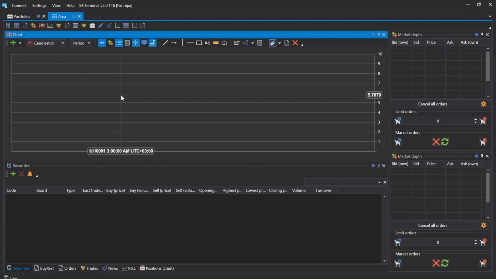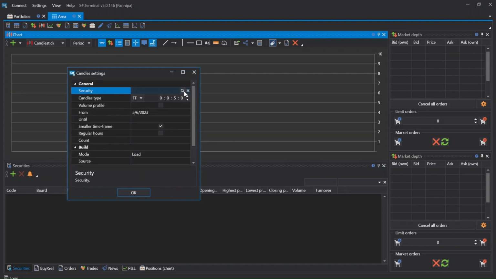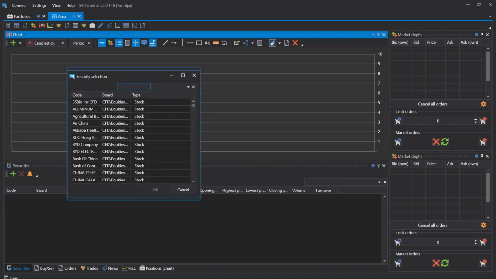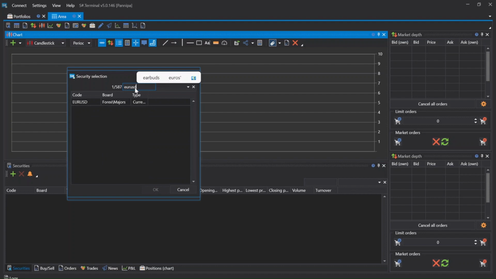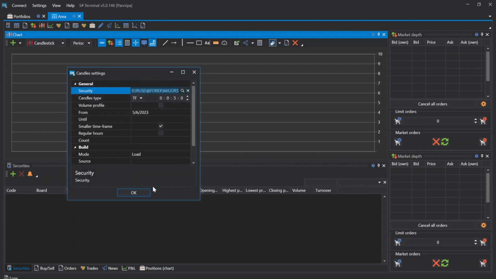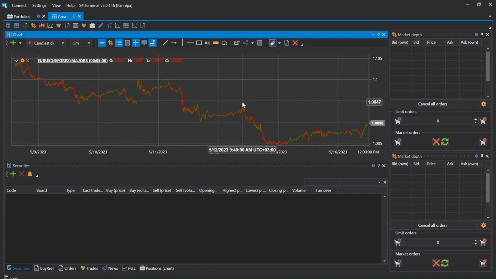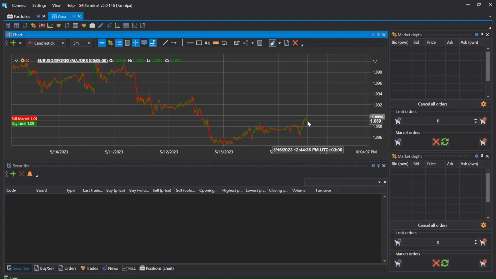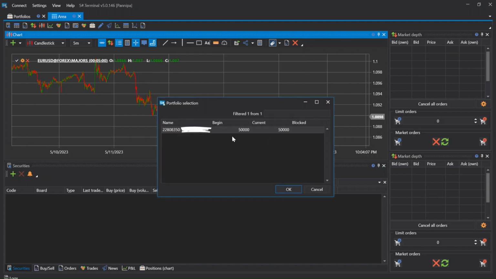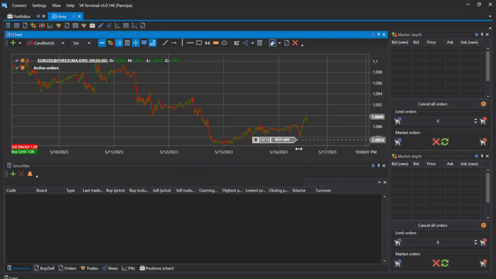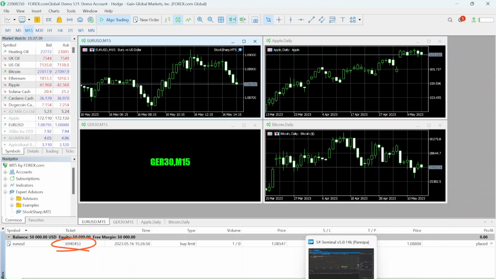Now we can connect it and add some candles, for example, Euro to US dollar in a 5-minute time frame. We click, and our terminal is working. We can also send some orders using the platform orders. We can see our orders and cancel them if needed.